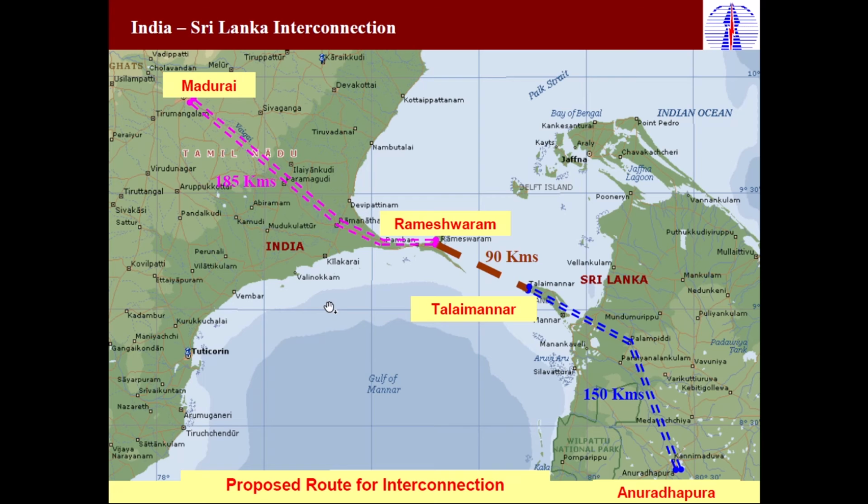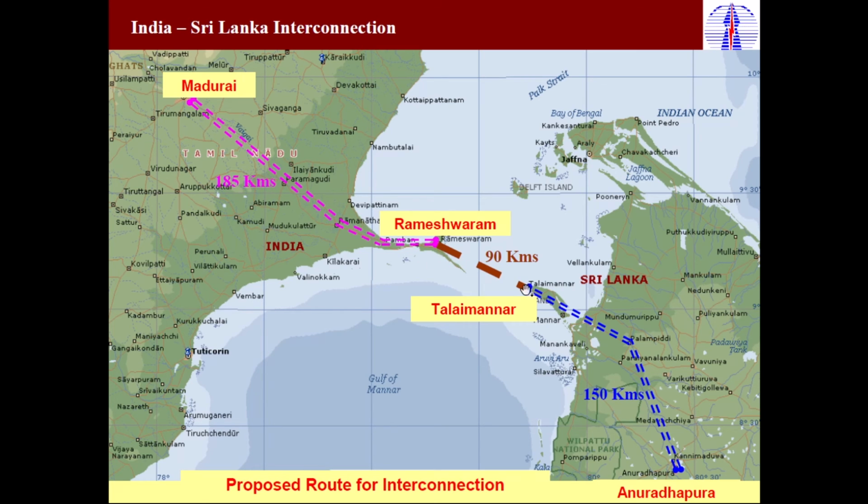And this is another international HVDC project between India and Sri Lanka, from Rameswaram to Talaimanar in Sri Lanka. You can see that HVDC power is transmitted through submarine cables, because here you can see the sea between Rameswaram and Sri Lanka. This 90 kilometer stretch will transmit the power through submersible cables, and power is generated from here. The rectifier station is here, Madurai. So from Madurai to Rameswaram, power is transmitted through the HVDC overhead line.